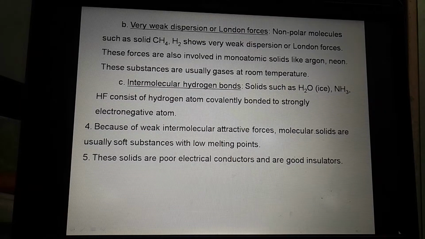As we lower the temperature, they come into the solid state. Thus most of the molecular solids are soft substances and have a low melting point. These solids are poor electrical conductors. Poor electrical conductor means they are good insulators. These are the characteristics of molecular solids.